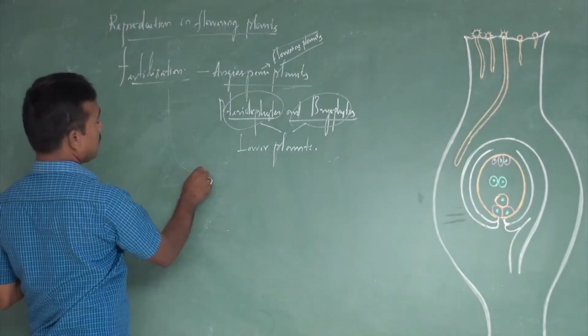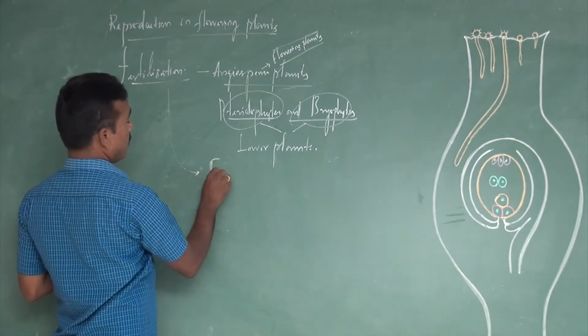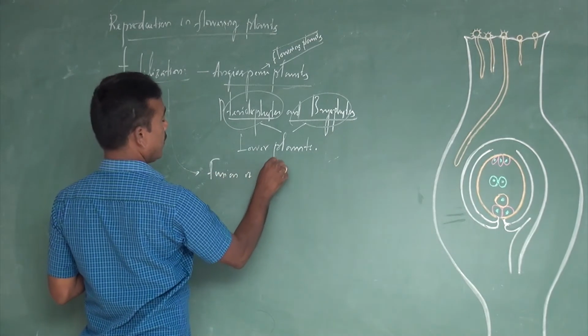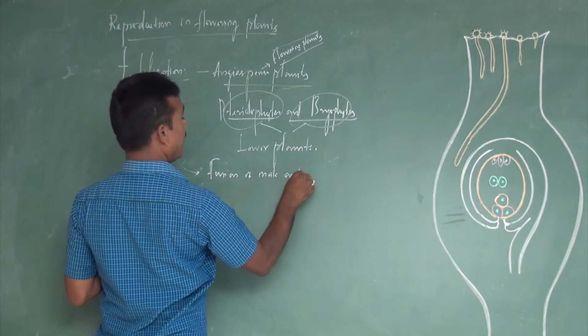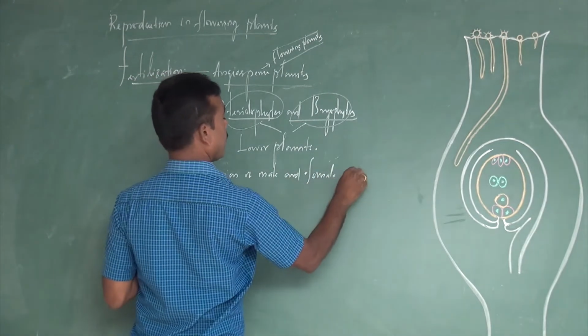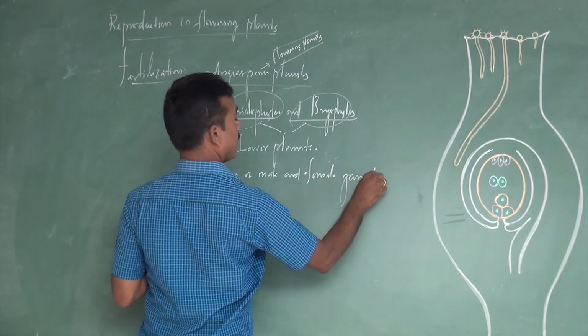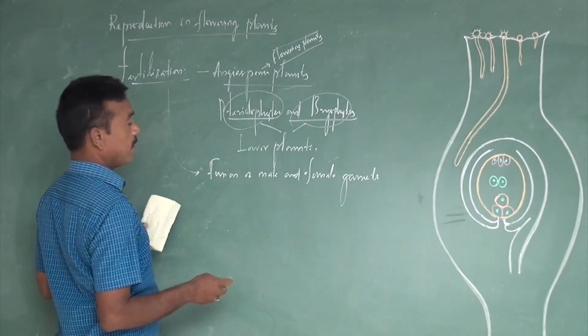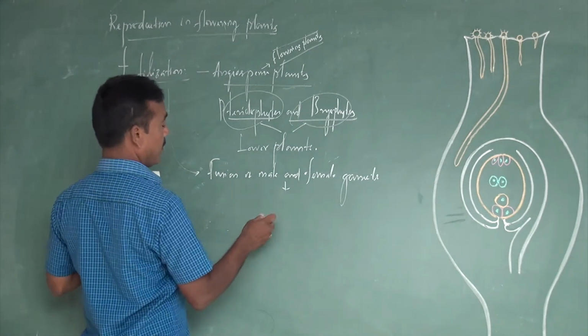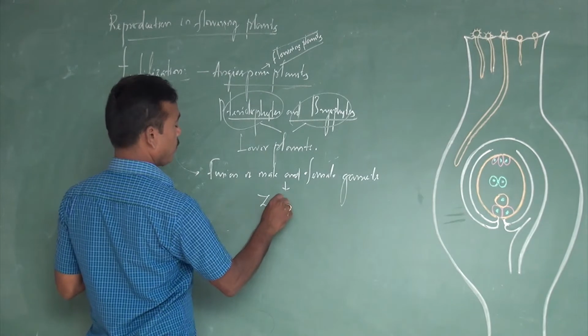Fertilization means fusion of male and female gametes. Thus, a zygote is formed.